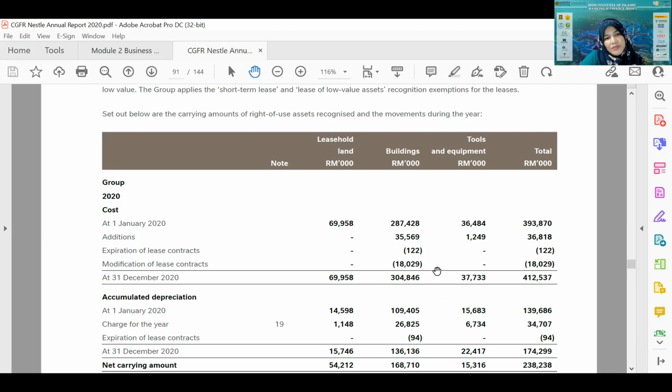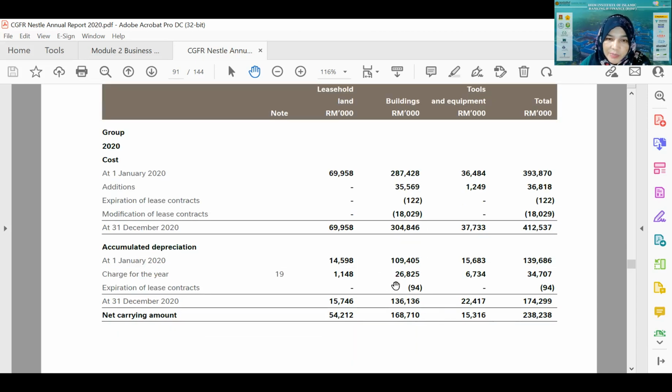And then this is modification of lease contract, which means they modify the lease contract. So after modification, the amount is reduced by 18,029.